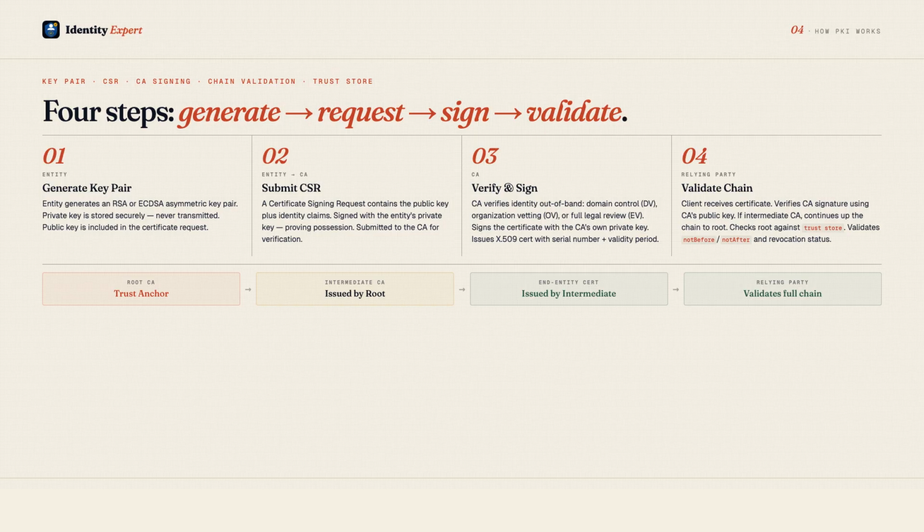It checks the CA's signature on the certificate using the CA's public key. If the CA is an intermediate, it validates the intermediate certificate up to a root. At the root, it checks whether the root CA is in the trust store, the set of preloaded root CAs the system trusts. Every step in the chain must be valid.